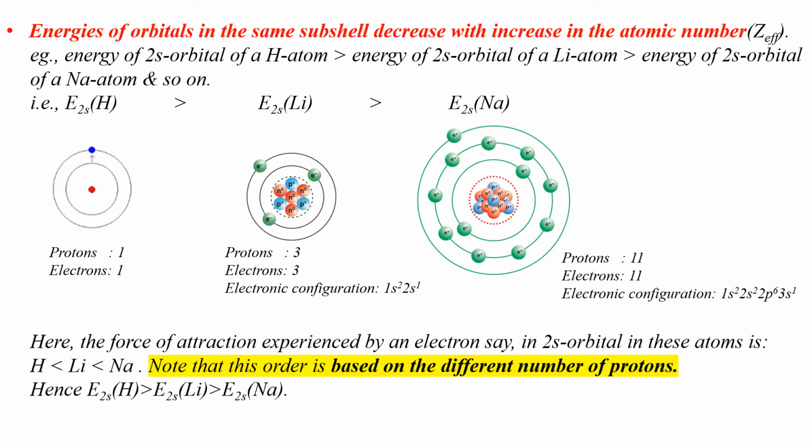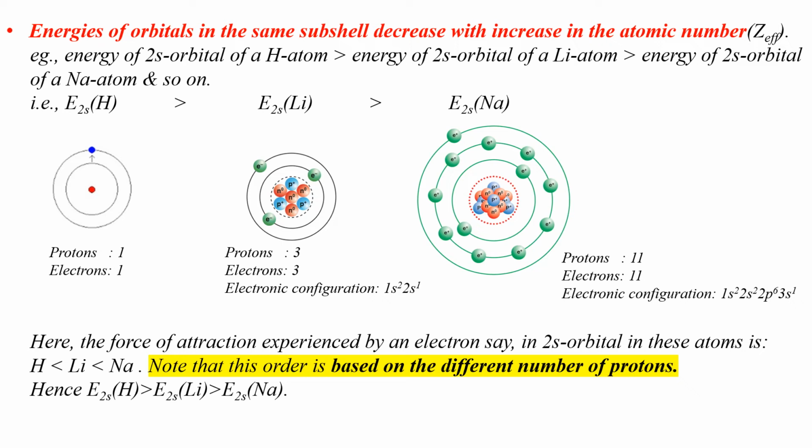Energies of orbitals in the same subshell decrease with increase in the atomic number. For example, energy of 2s orbital of hydrogen is greater than the energy of 2s orbital of lithium, which in turn is greater than the energy of 3s orbital of sodium. Now, what's the reason for this?